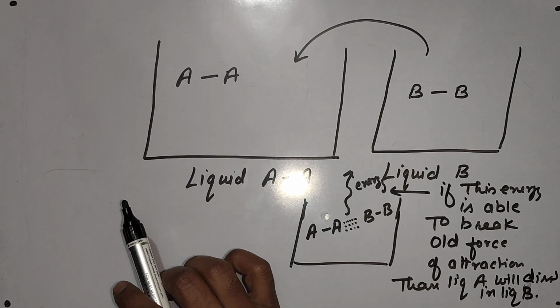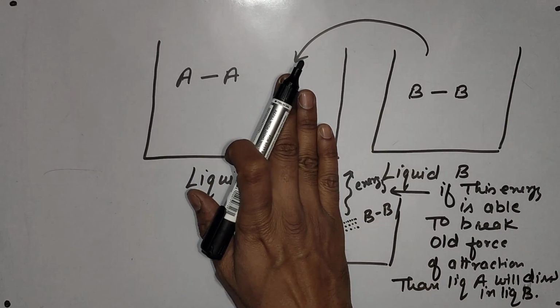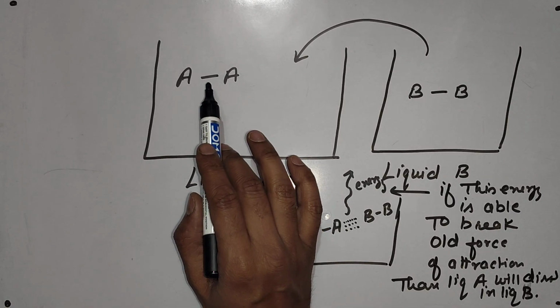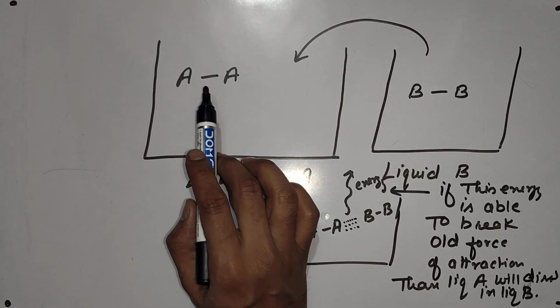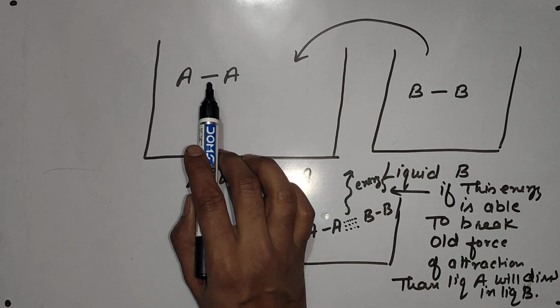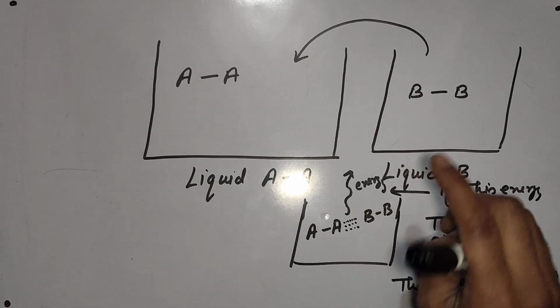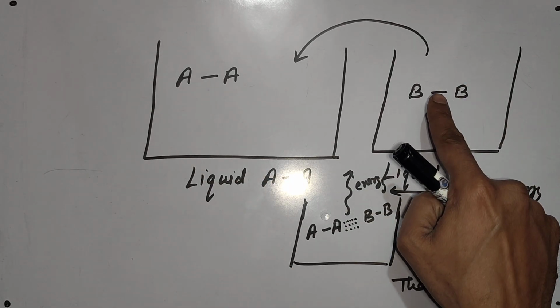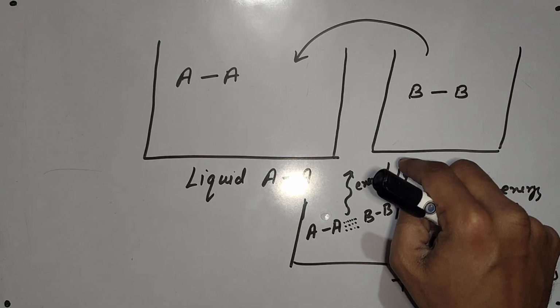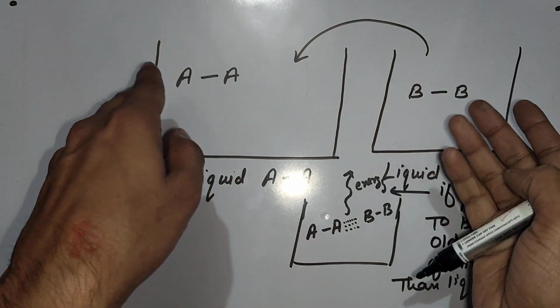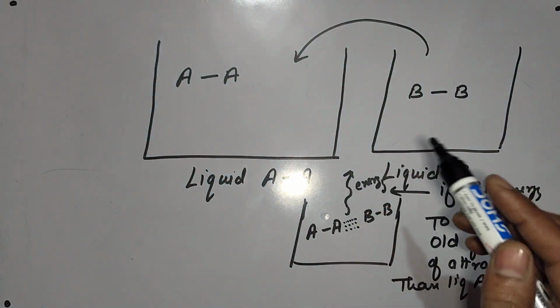This was liquid A, in which all particles are A, and between them we have an intermolecular force of attraction. And here we have liquid B, in which B particles have this intermolecular force of attraction. Suppose we want to mix them.